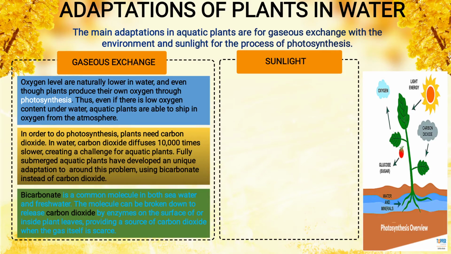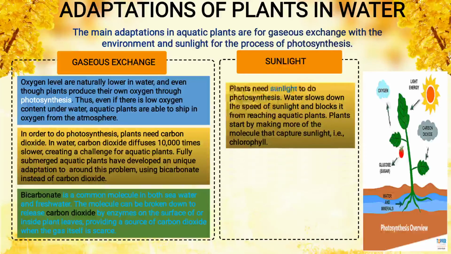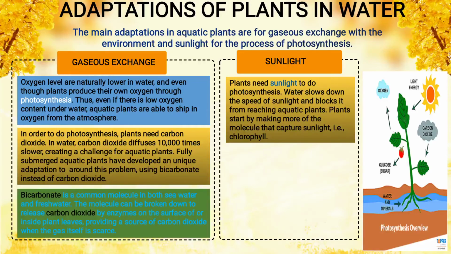So the next challenge is the sunlight. Plants need sunlight to do photosynthesis. Water slows down the speed of sunlight and blocks it from reaching aquatic plants. Now we know that aquatic plants are present in the water, and water will slow down the sunlight. It blocks the sunlight. Plants start by making more of the molecules that capture sunlight, that is chlorophyll.